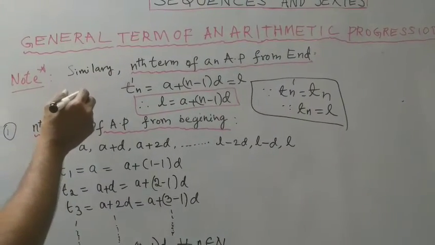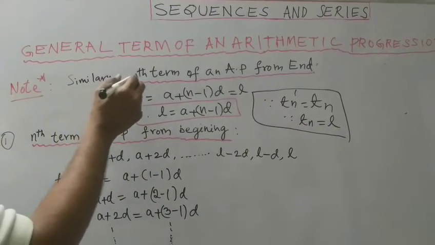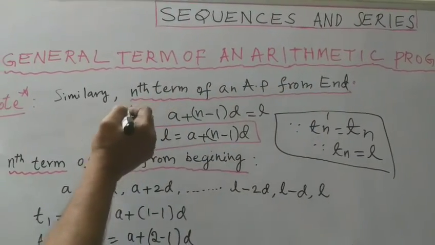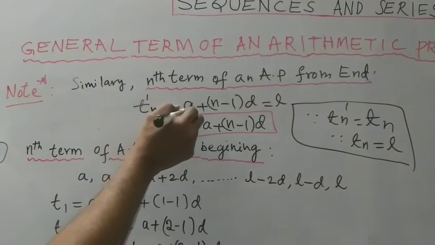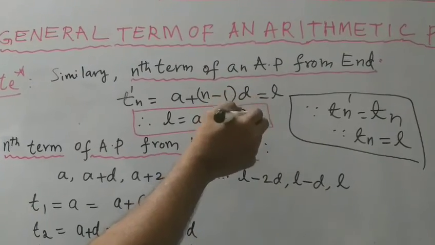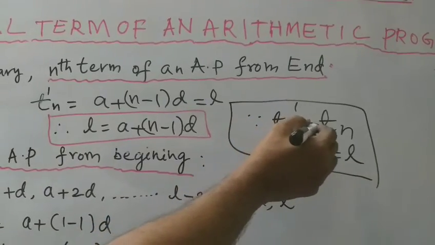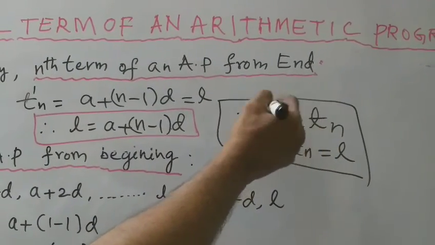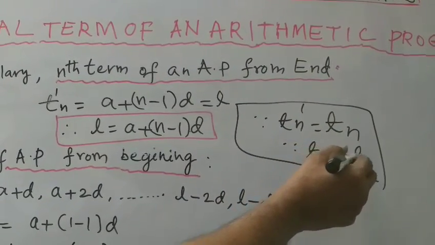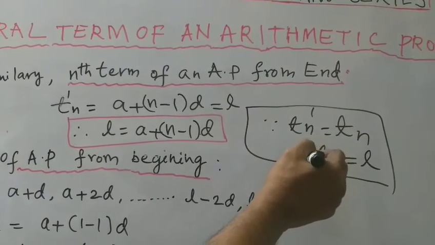Listen to me carefully. One more time I am explaining this note point. The nth term of an arithmetic progression from the end, Tn dash, is equal to A plus n minus 1 into D, which is equal to L. Since Tn dash and the nth term Tn are the same, and the nth term is the last term, L is from the end and A is from the beginning.